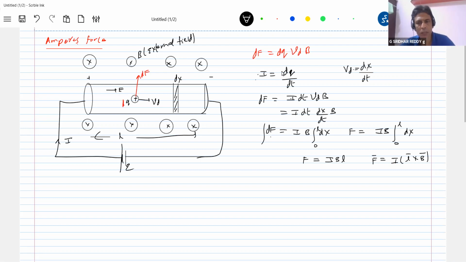So it depends on what all? The length is a scalar, and the direction of current will be the direction of L bar. So how should the force act here? According to this one, L bar: the direction of current is from right to left here, and B bar. So again, what is this? Fleming's left-hand rule again.